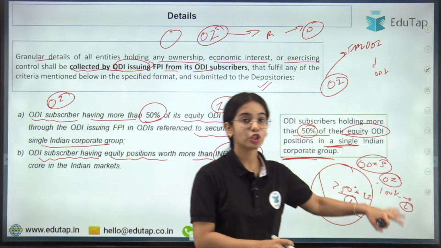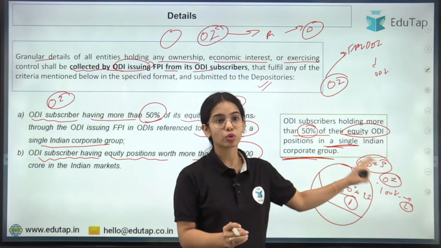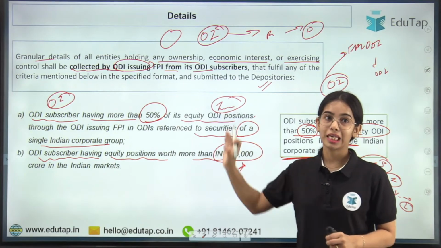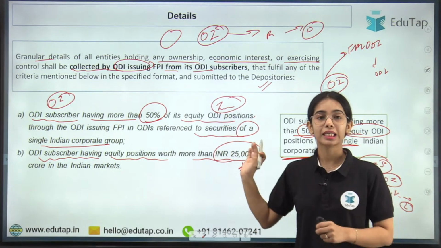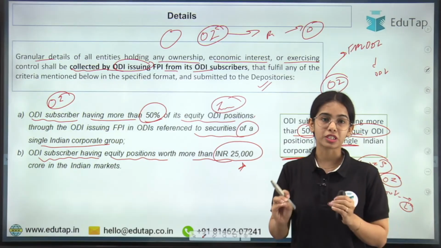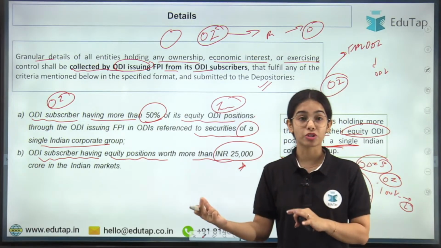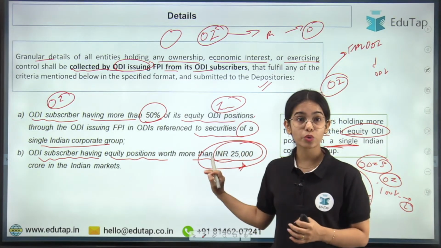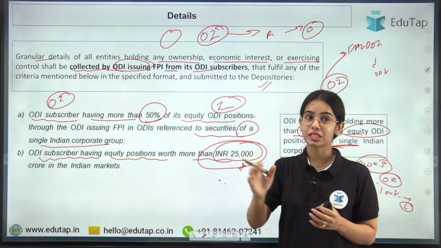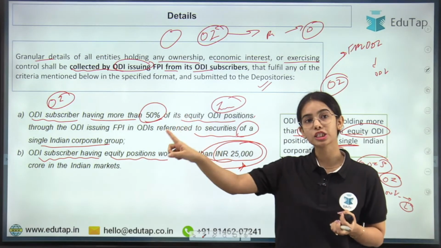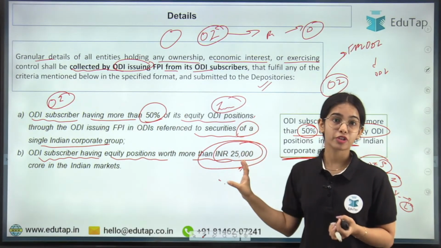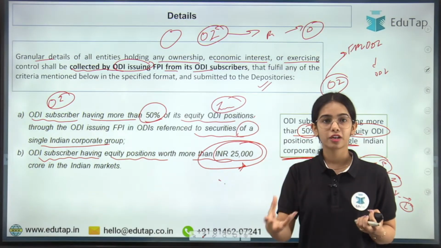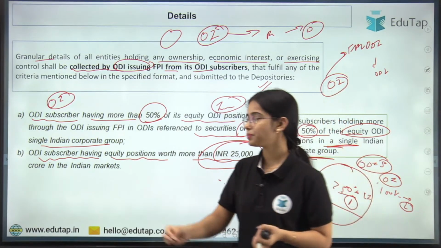That means the total investment they have done in shares is more than 25,000 crores. When either of these two cases is met, all the information about the overseas investor has to be provided by the FPI to the depositories, because they are investing very huge amounts, and the majority of their investment is in a single corporate. So there might be something fishy going on. That's why all the information has to be provided by the FPI to the depository in regards to the overseas investor.